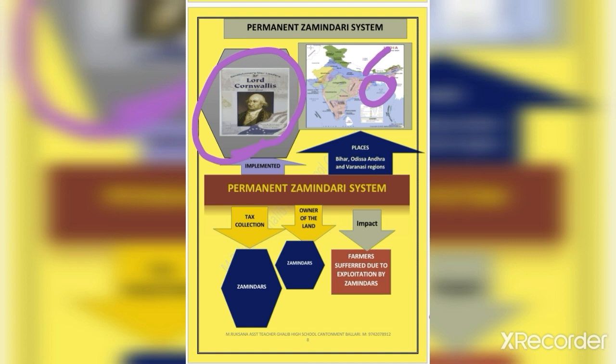This system was extended to Bihar, Bengal, Odisha, Andhra Pradesh, and the Varanasi region in Uttar Pradesh.